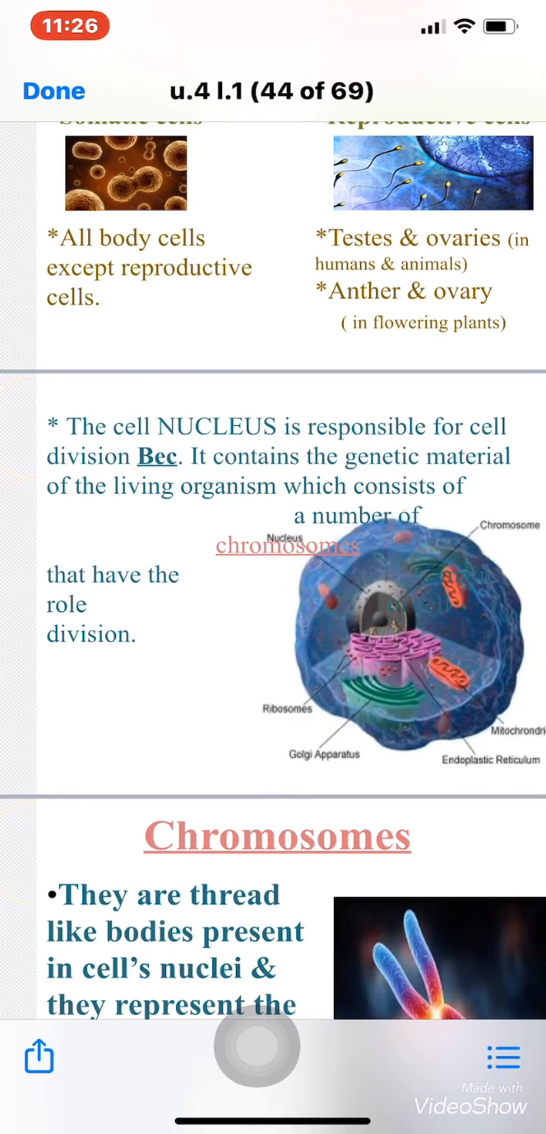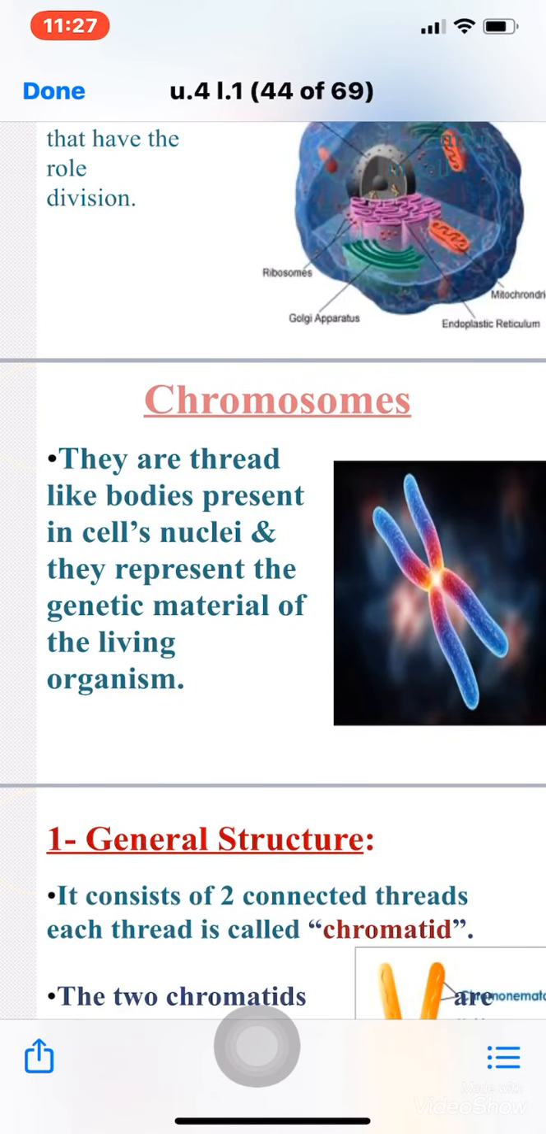What's the genetic material? The genetic material is the genes, which describe how I look, okay? It describes the color of my eye, the size of my eye, the shape of my face. Everything about me is in my genes, okay? In my genetic material. It contains the genetic material of the living organism, which consists of a number of chromosomes, which have the main role in cell division. What are chromosomes? Chromosomes, they are thread-like bodies present in cell nuclei.